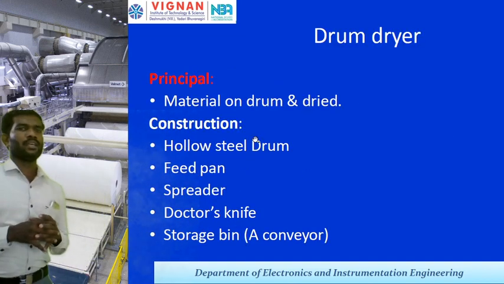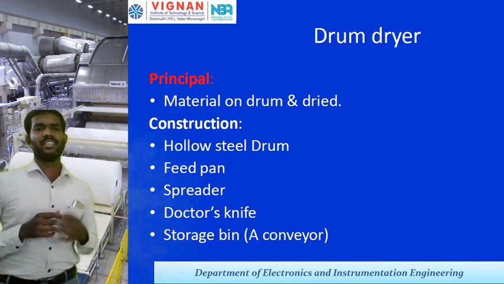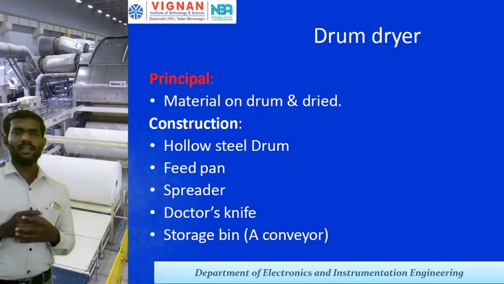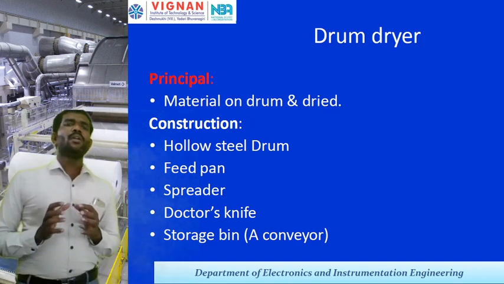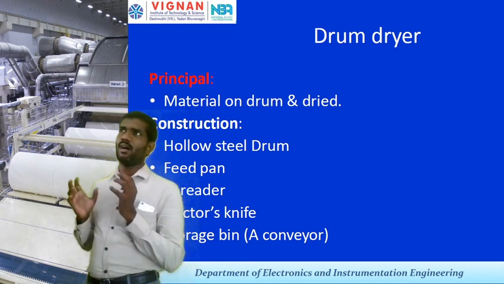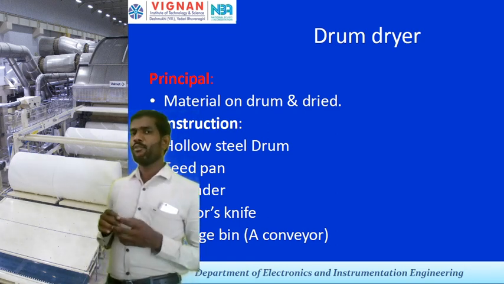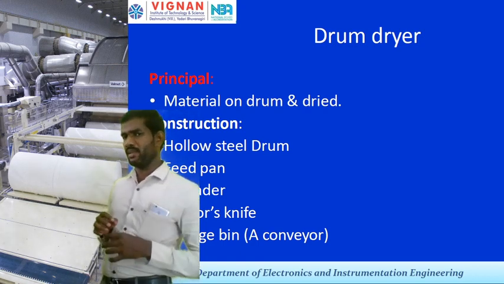Then the drum type dryer. In this drum type dryer, material on the drum will be dried. That is the principle. Coming to the construction of this particular drum type, the hollow steel drum is one of the important pieces of equipment, along with the feed pan and spreader, doctor's knife, and storage bin. It's a conveyor.